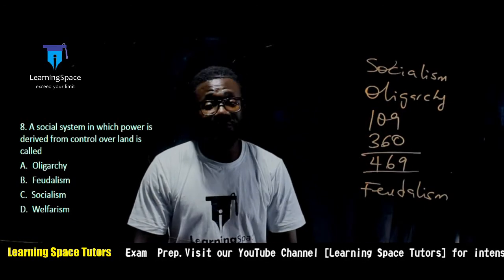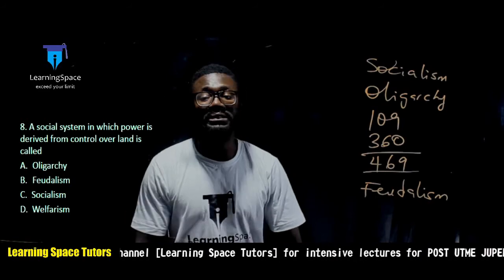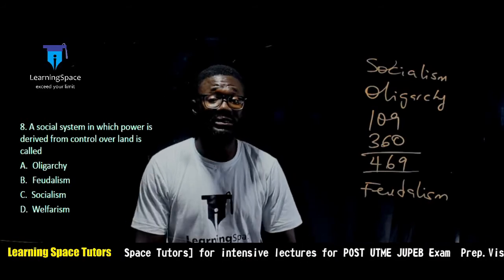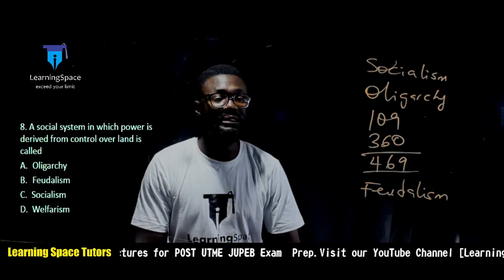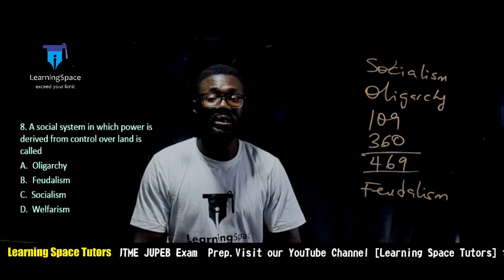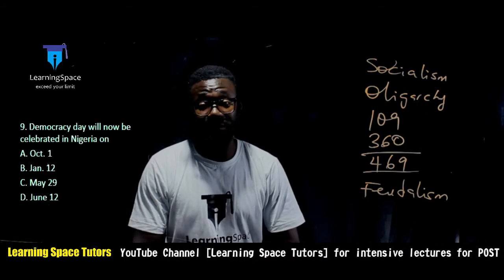Now, in feudalism, a few elite control the resources of the state by owning land and having people work for them, and that is what feudalism is about. All right, so the next question, the right answer there is option B.